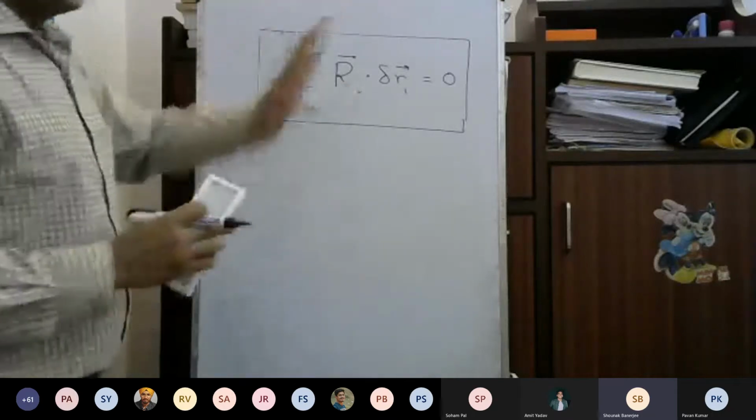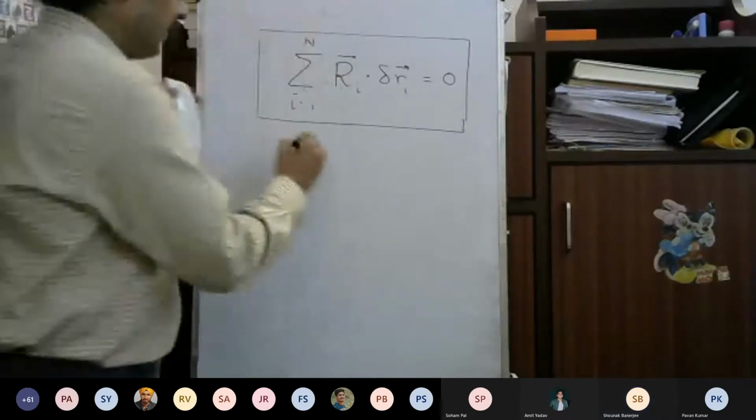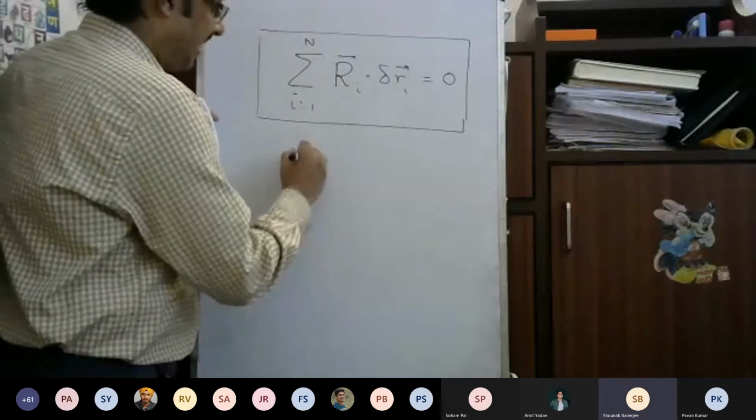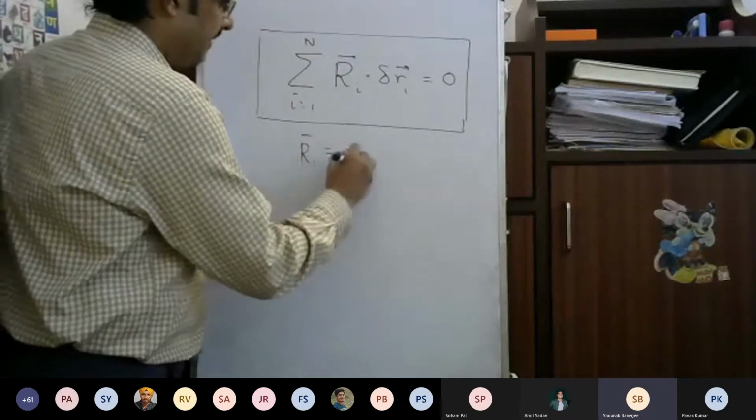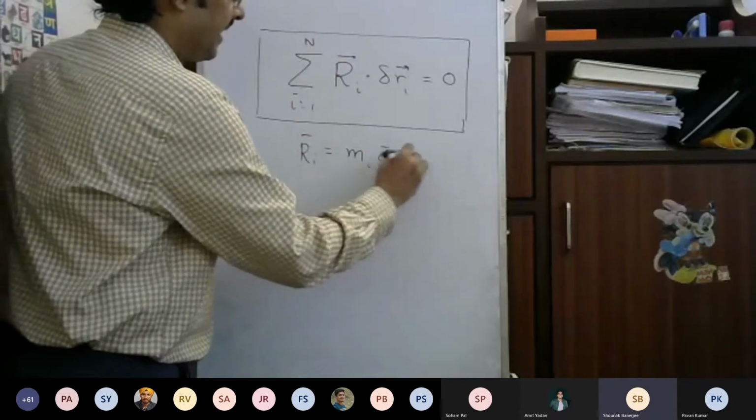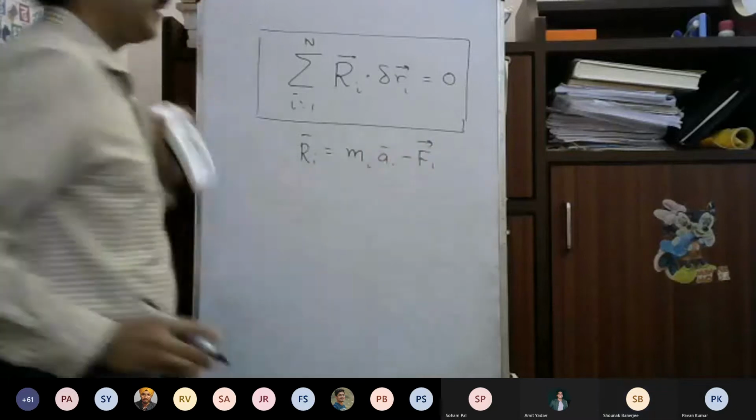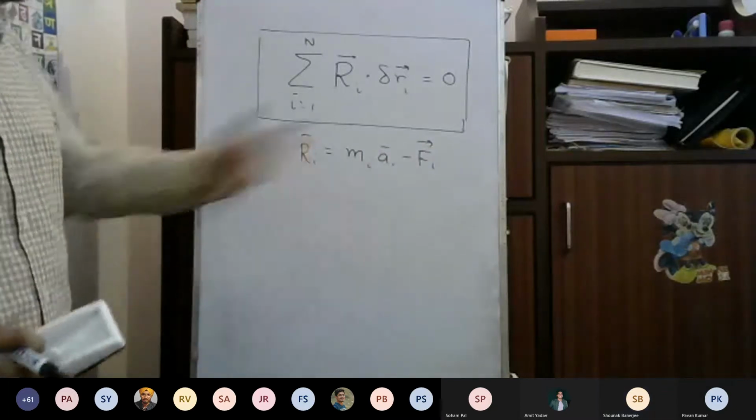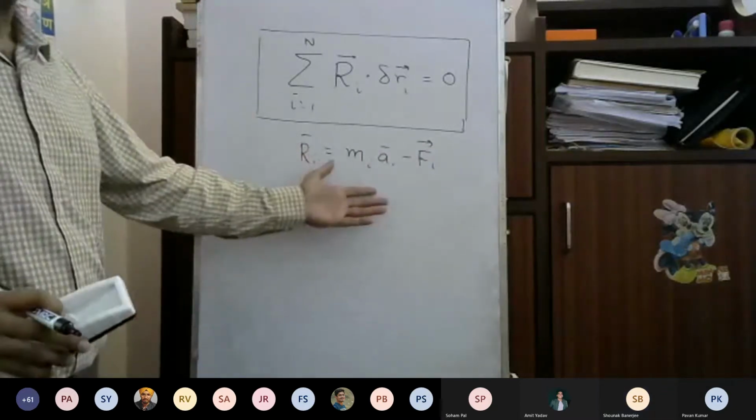But I am considering in general any particle where I can write down Ri equal to MiAi minus Fi. Okay, so this is what we can write down.